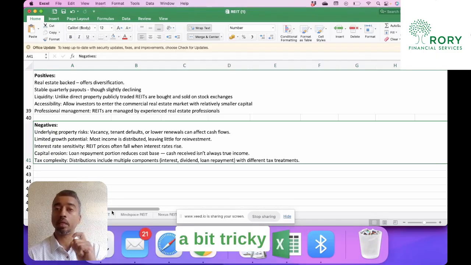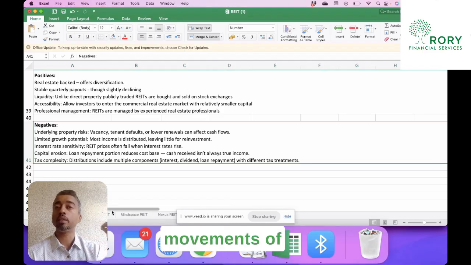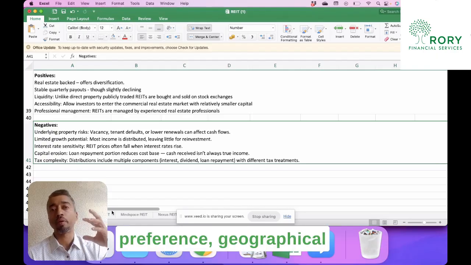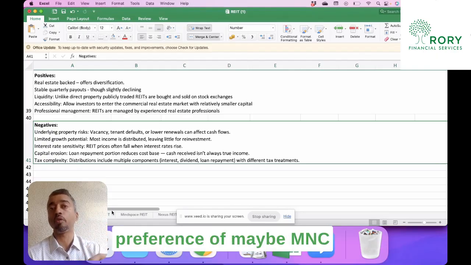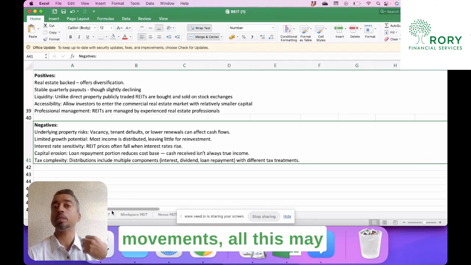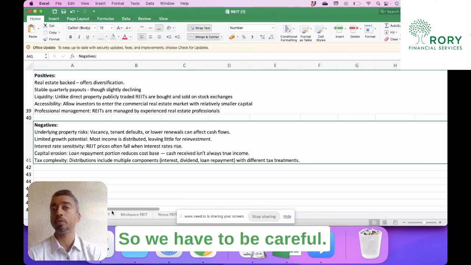All this makes it a bit tricky to understand and know how the movements of various things would impact. So, economic movement, geographical preference of maybe MNC companies, the interest rate movements, all this may affect in a way that you and me as retail investors may not be able to understand. So, we have to be careful.